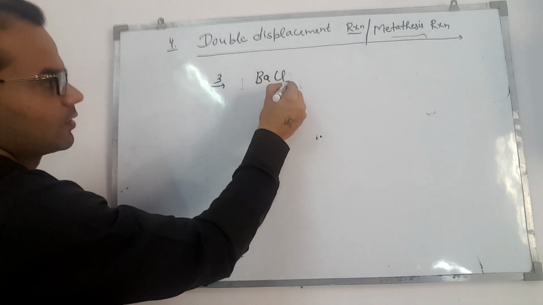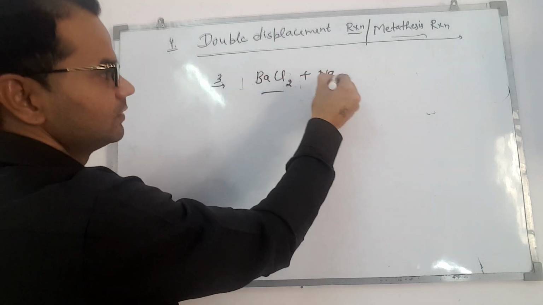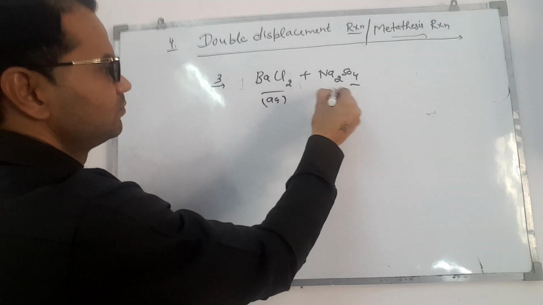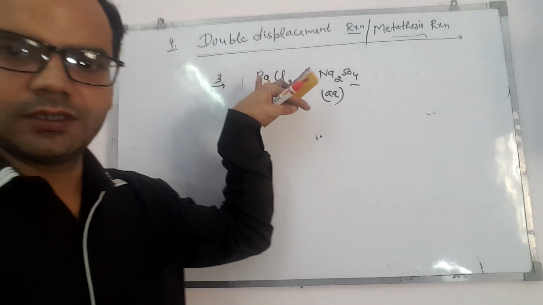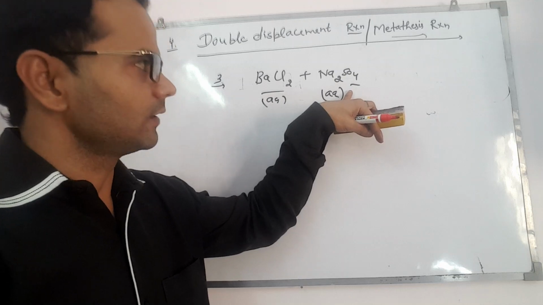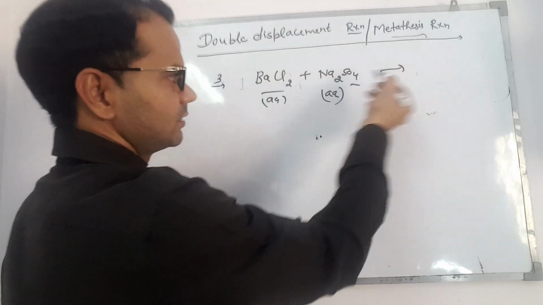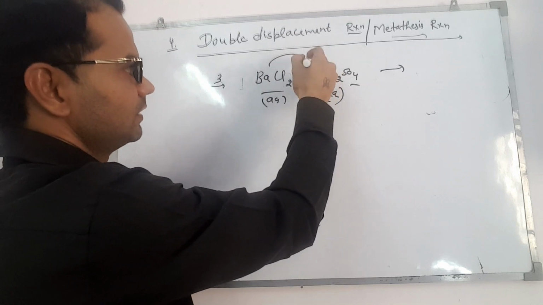When an aqueous solution of barium chloride is mixed with sodium sulfate, again a double displacement reaction will take place. Just change the position of ions.